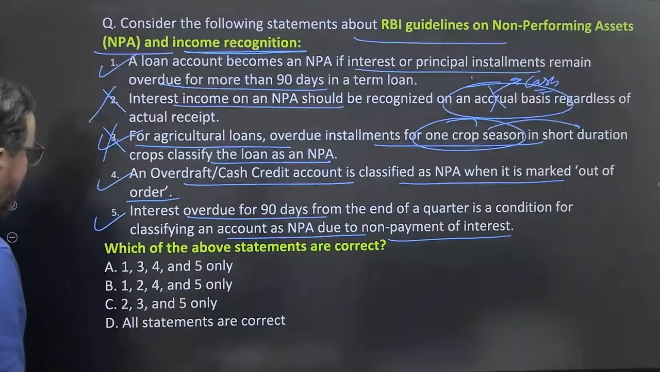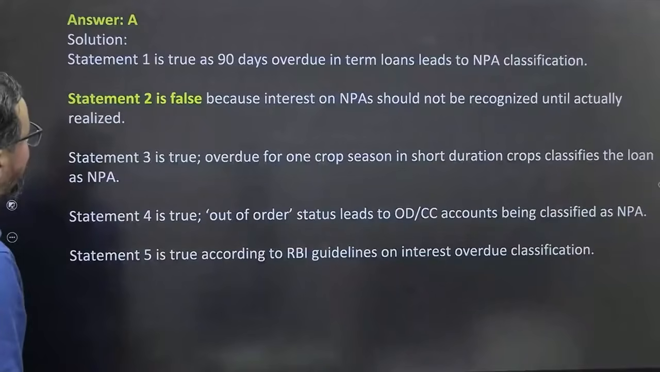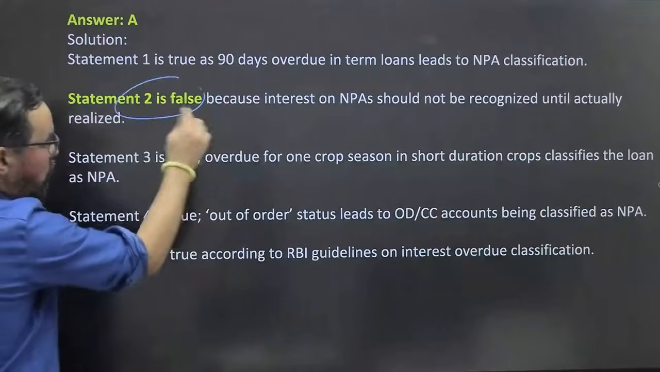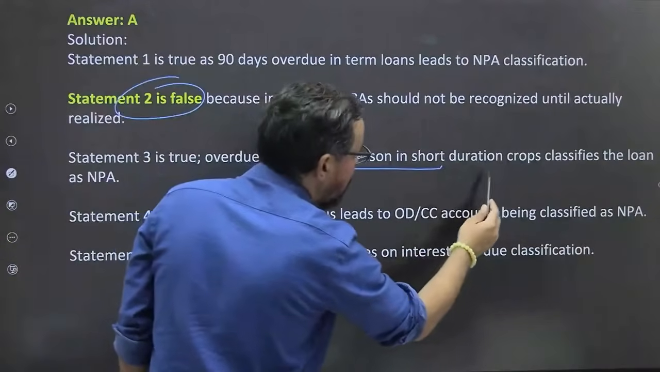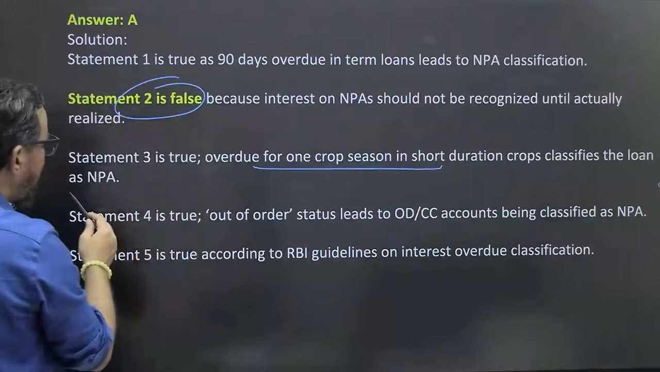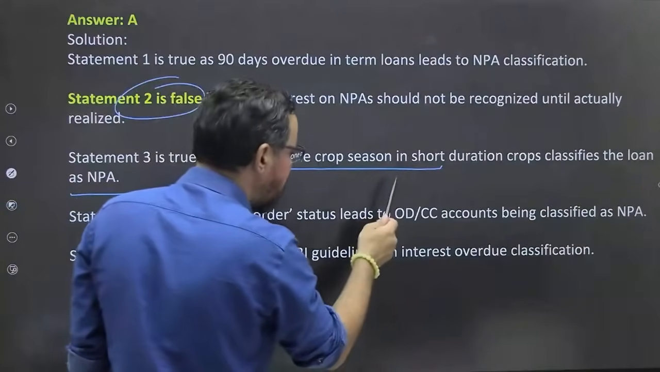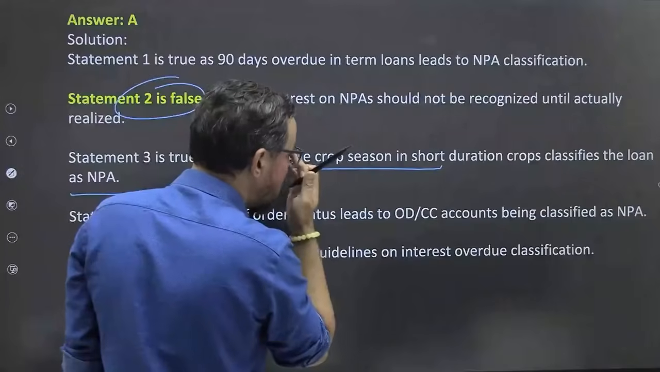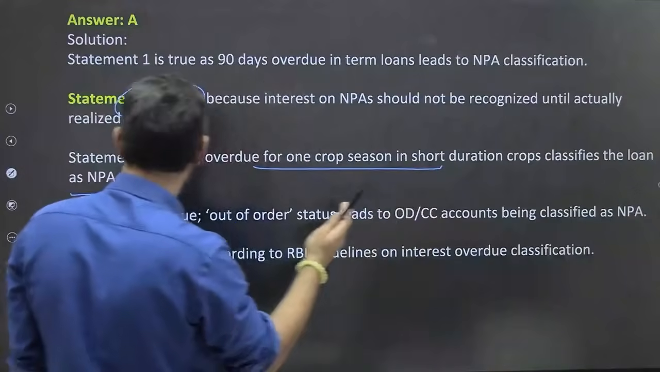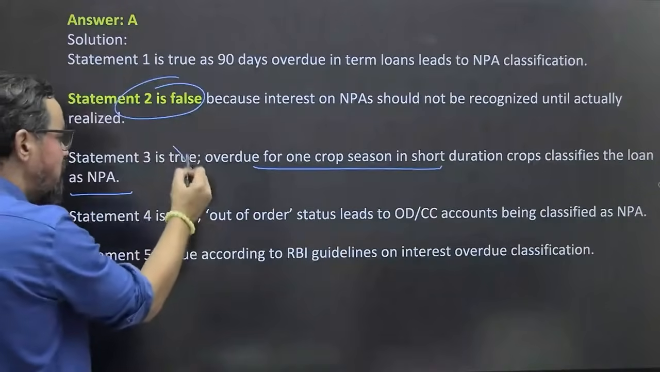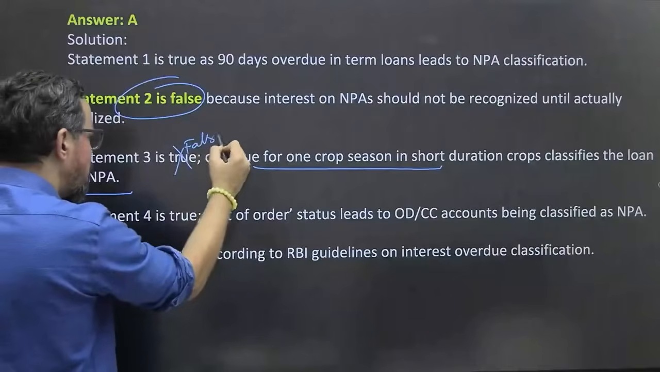Is the option wrong? Let me check once. Overdue for one crop season is short term duration classified as... Doesn't this statement seem off? Overdue for one crop season is short duration crop classified as NPA. No, this statement itself is wrong, okay, this should be false, okay.